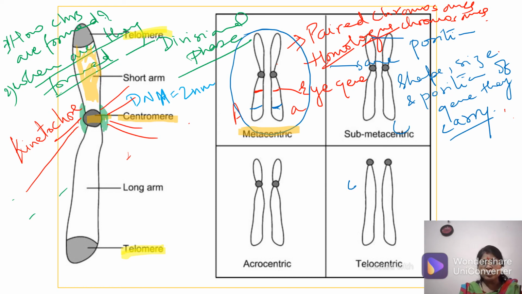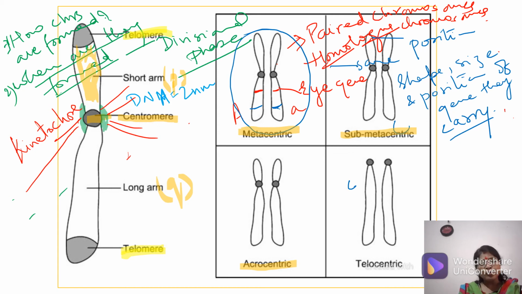Submetacentric is when it shifts a little to one side. Okay, acrocentric means it is now more towards one of the arms. These are the two arms as you can see. The short arm is also called the P arm and the long arm is also called the Q arm.